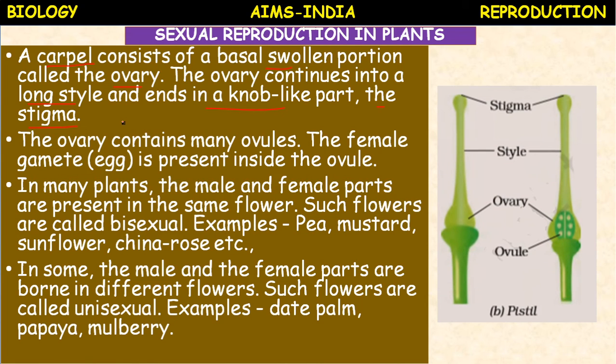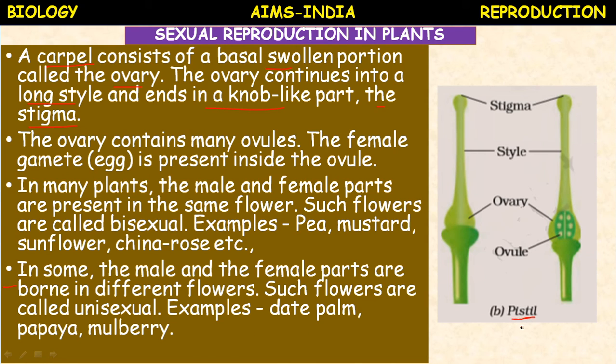So here, the stigma is the tip portion of the carpel. The carpel is also called the pistil. It is also called gynoecium. These different terminologies are very important, which you studied in regular classes also.